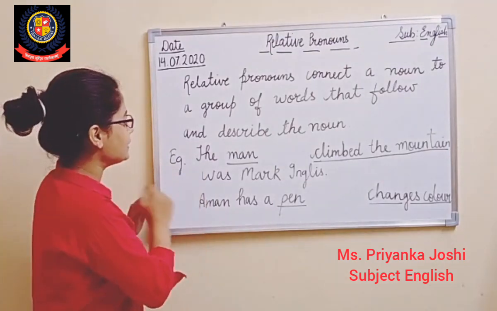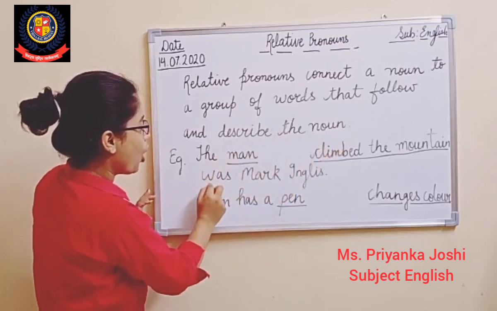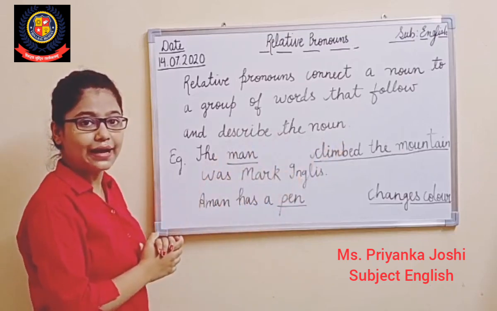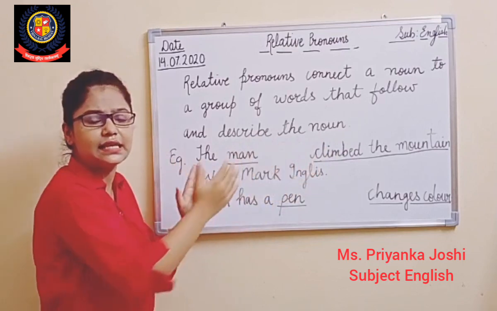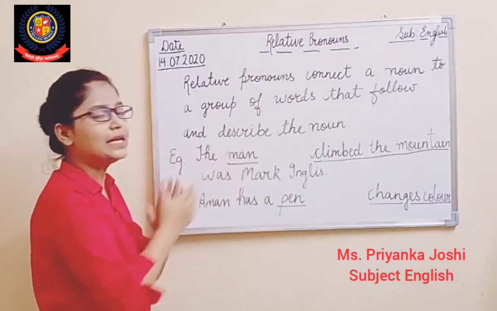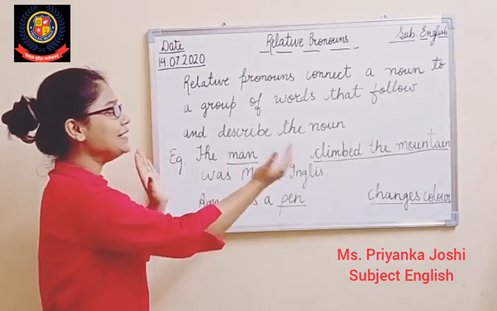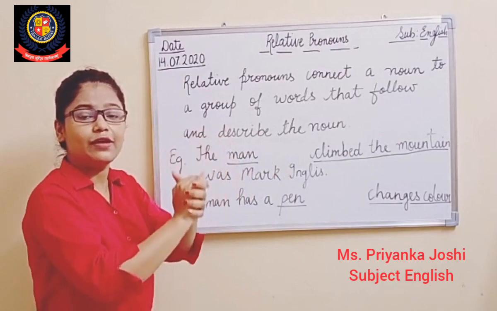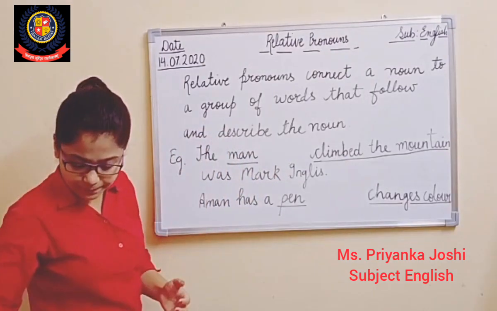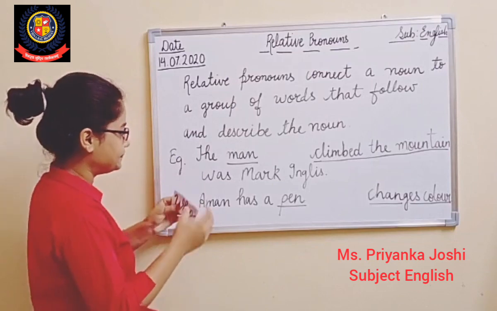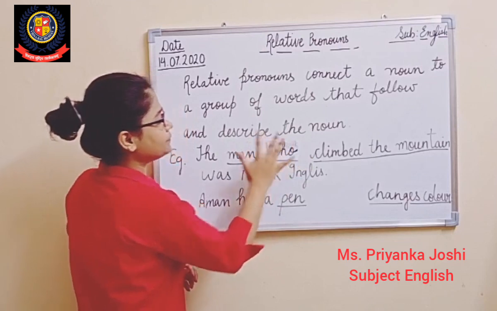So students, here it is written, the man climbed the mountain was Mark Inglis, right? So here I have left some space because these two sentences are not connected with each other. So which word should I use so that these two sentences will become correct? So I am going to use the word who here.